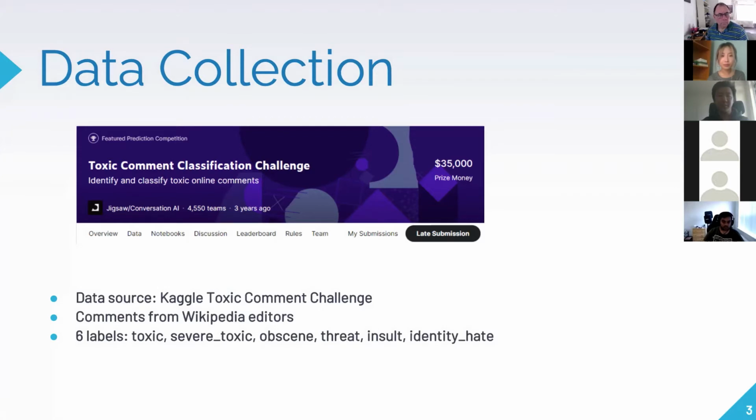For our data, we got it from the Toxic Comment Classification Challenge on Kaggle. It contains comments from Wikipedia editors, and those comments are labeled in 6 classes, which are toxic, severe toxic, obscene, threat, insult, and identity hate. For example, if a comment is labeled as 100100, it is a toxic and threat comment. However, we had to manually relabel some of them due to label inaccuracies. Next.